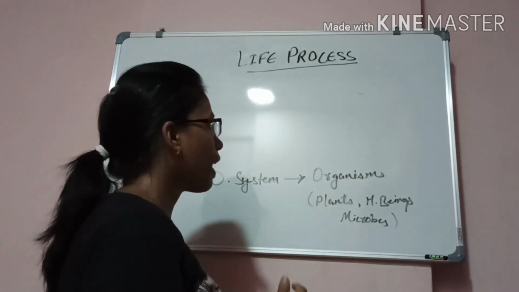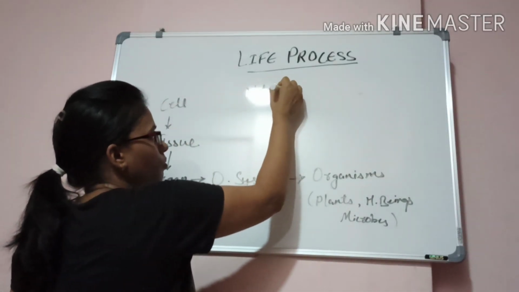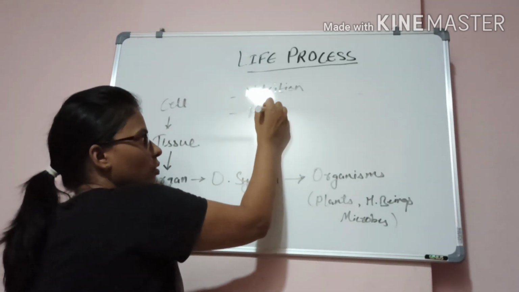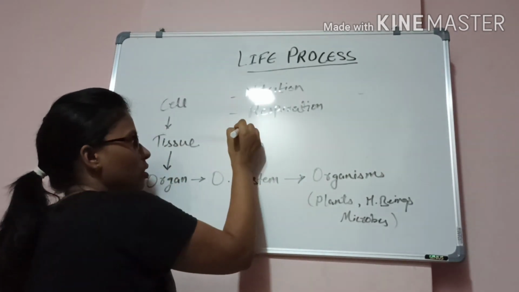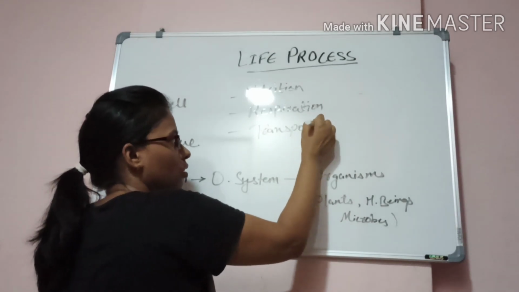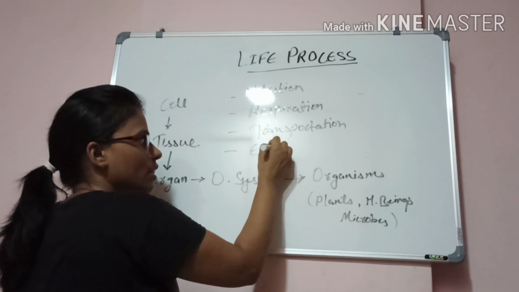In this chapter we have to deal with nutrition, then respiration, then transportation, and last but not the least, excretion.